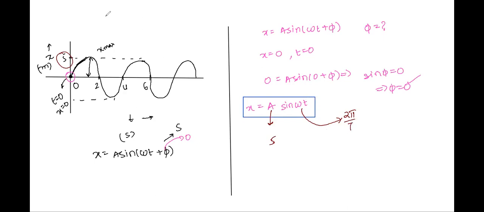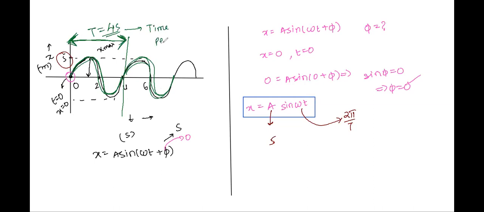How did you find out what the time period is? Because after every 4 seconds, the particle is repeating its pattern, right? Because it's a periodic motion. So we can see that the time in which it completes one oscillation is nothing but T equal to 4 seconds. So this will be called the time period, right? Yes, sir. So we will have time period T given as 4. Therefore, x is equal to 5 sine (2 pi by 4 into t). Correct?